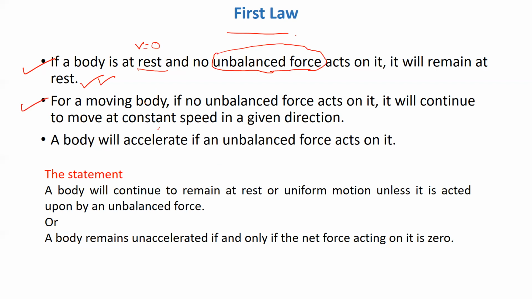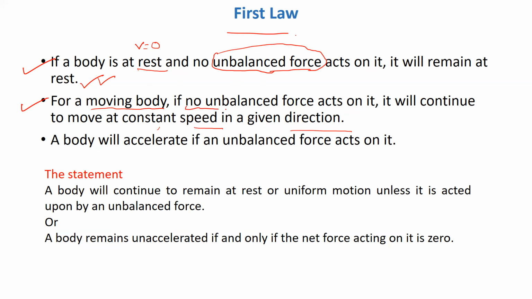Now, for a moving body, what if the body is moving? For a moving body, if no unbalanced force acts on it, it will continue to move at constant speed in a given direction. So suppose a body is moving and there is no unbalanced force on the body.